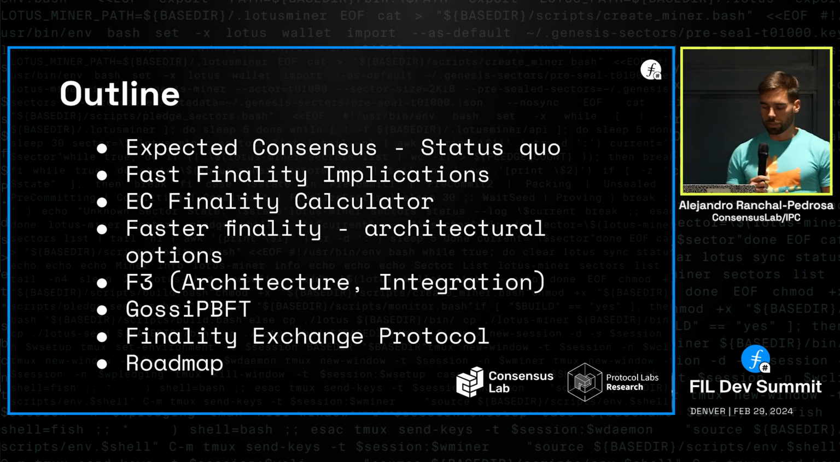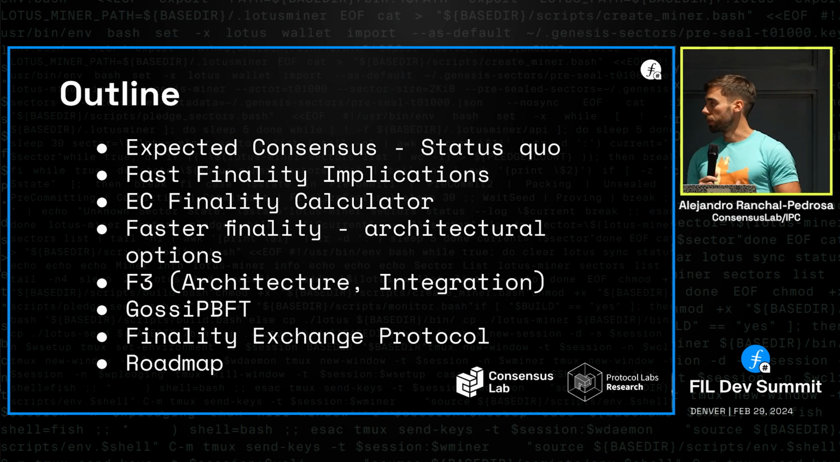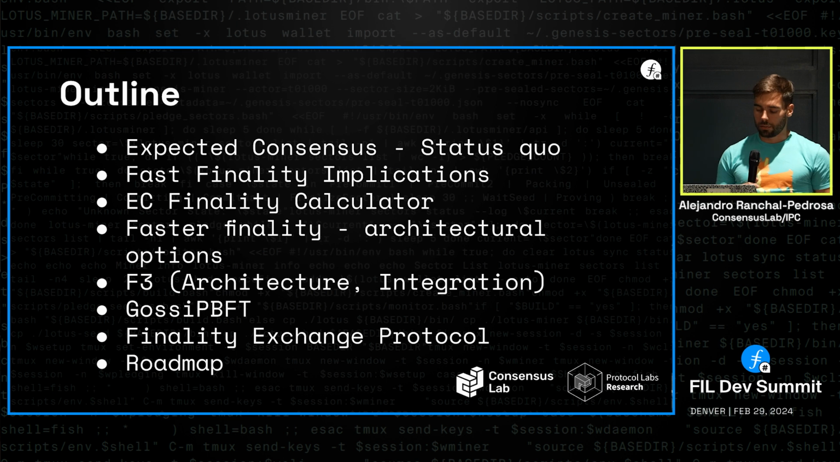So this is the outline of the presentation. First, a little bit of the status quo of expected consensus, and the implications that fast finality will bring, or is already bringing, to Filecoin. Our first step into bringing faster finality is what we call the easy finality calculator, which brings finality down from hours to minutes, tens of minutes.